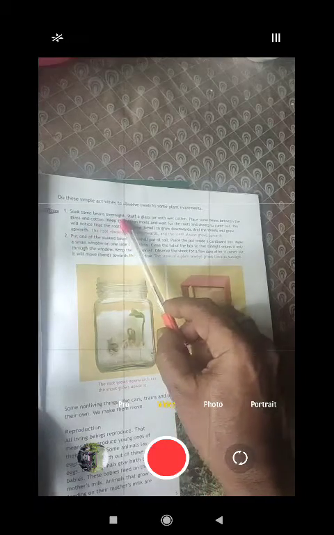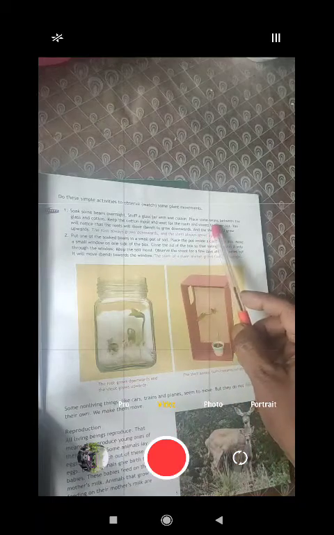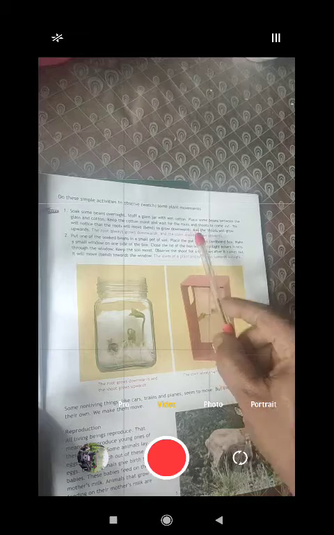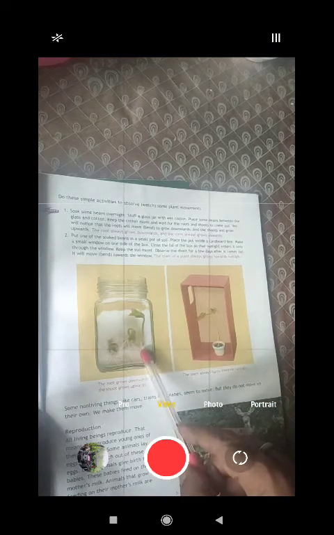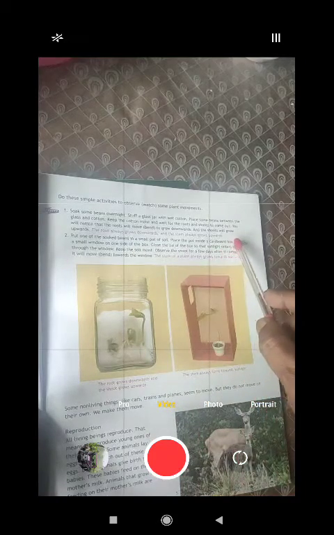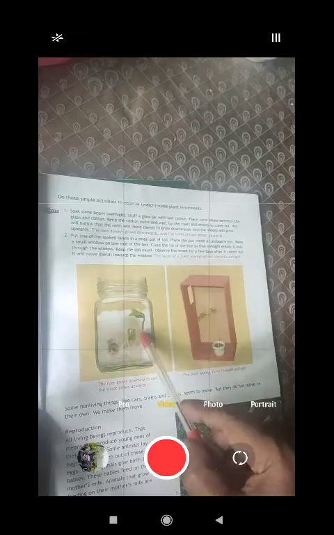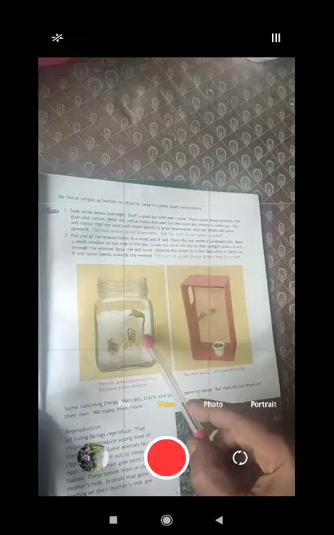Soak some beans overnight, and stuff a glass jar with wet cotton. Place some beans between the glass and the cotton, keep the cotton moist, and wait for the roots and shoots to come out. You will notice that the roots will move, that is, bend, to grow downwards. The shoots will grow upwards. So the roots will always grow downwards and the shoots will always grow upwards.